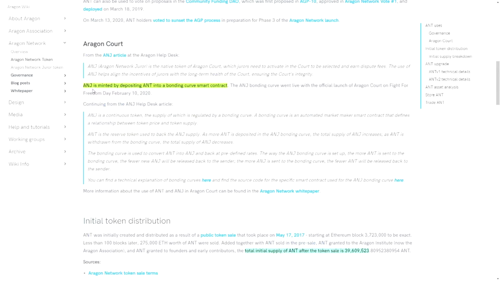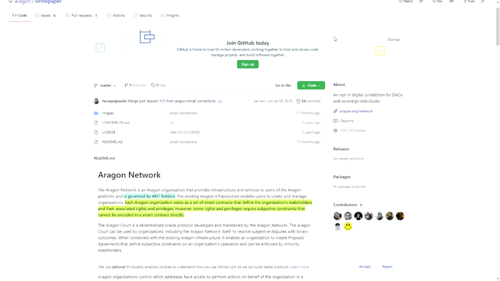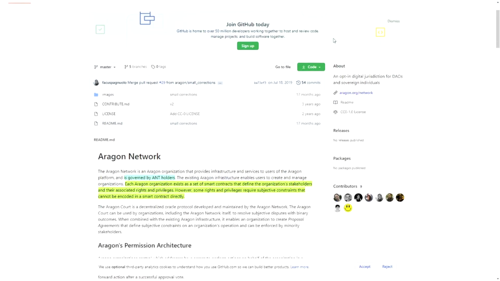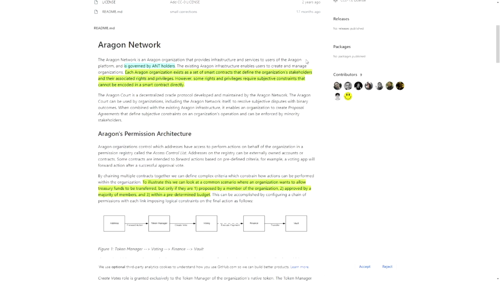Now, the ANG token is minted by depositing the ANT into a bonding curve smart contract. That's why I said I wouldn't invest directly into the ANG token. I would invest into ANT, as you need ANT to create an ANG token. Then when you click on the white paper, you will go to GitHub, and on GitHub you will get some more information on the ANT token.